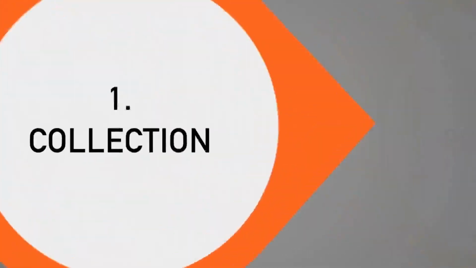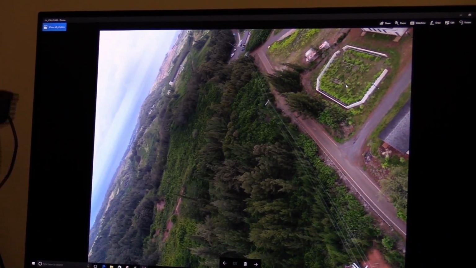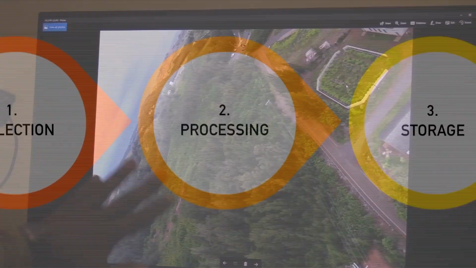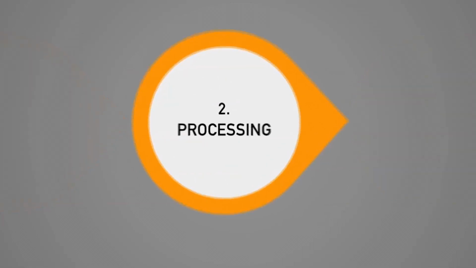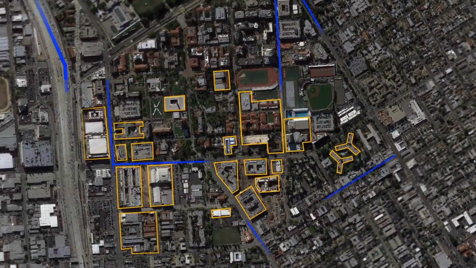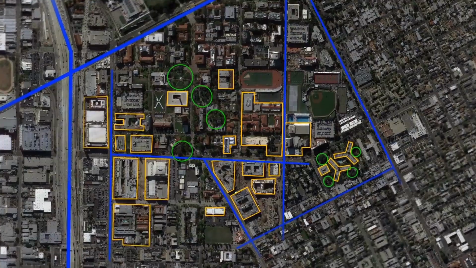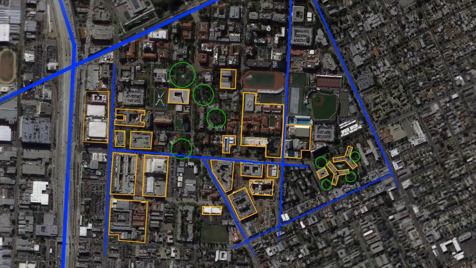The first thing a user needs is source data. In the collection phase, a user gets data from potentially multiple sources. This can be anything from still images to underwater topography. Whatever form the data comes in, it isn't ready for training and simulation yet. This leads to the processing phase, in which users work with software to turn the source data into something usable in a simulation. This includes the segmentation and classification of terrain features like structures, road surfaces, and vegetation, which require special handling in a training and simulation context.